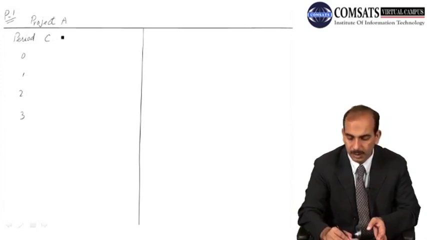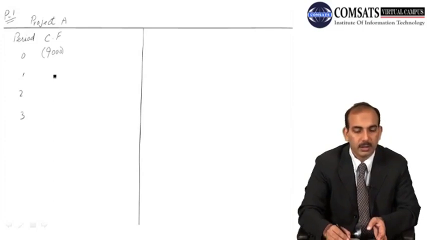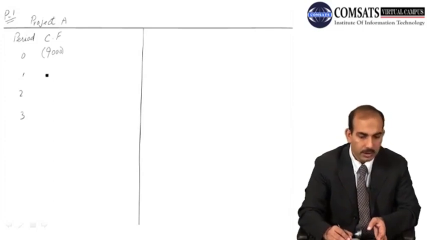In period 0 we have an initial cash outflow equal to $9,000, and it will carry a negative sign, and the subsequent cash flows have positive signs at the end of every next year: 5,000, 4,000 and 3,000.